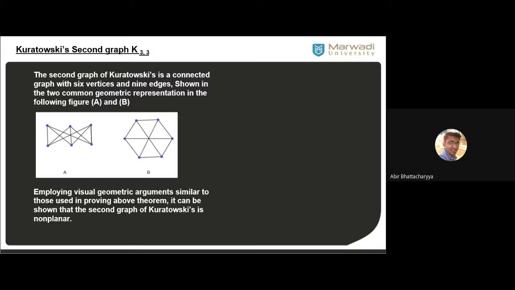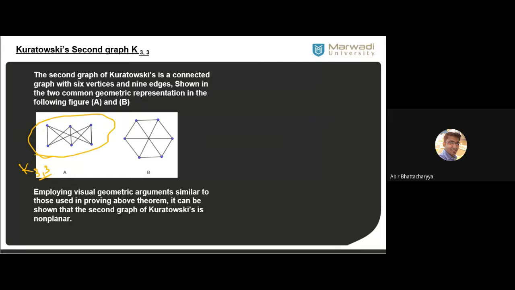All right. Now the thing is that if you observe, this graph is K33. Are you with me? This graph is K33. So we want to show that this graph is a non-planar graph.